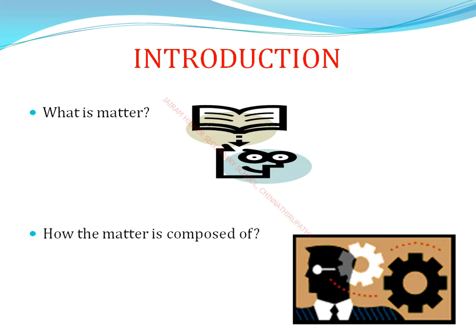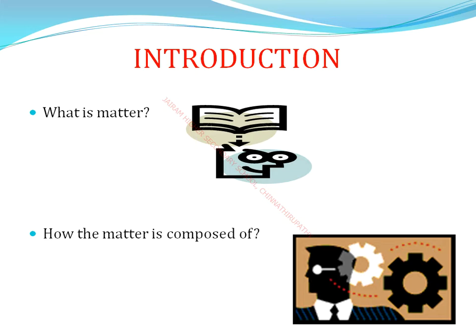Next, the second one is molecules. Molecules are atoms of the same element or different elements combined together. So a molecule is the smallest particle of a pure substance.